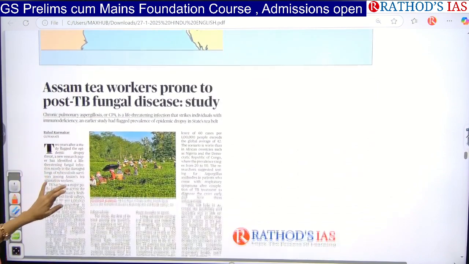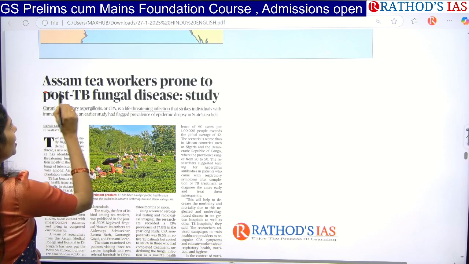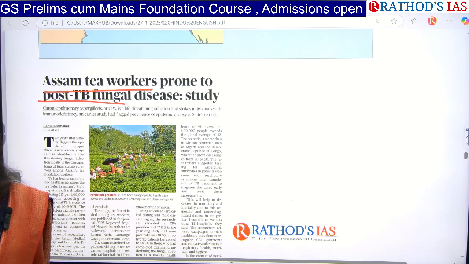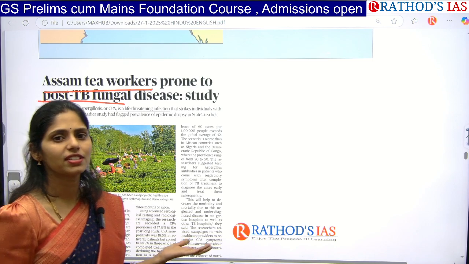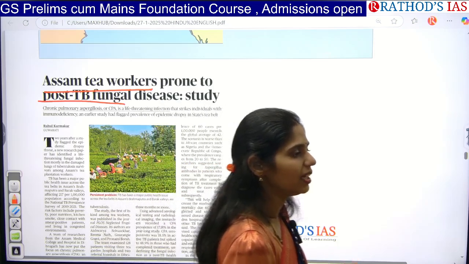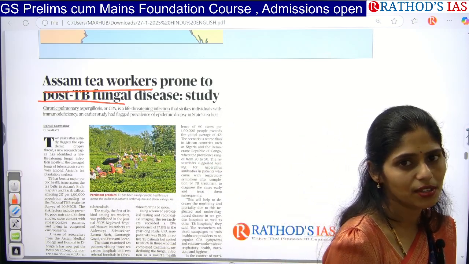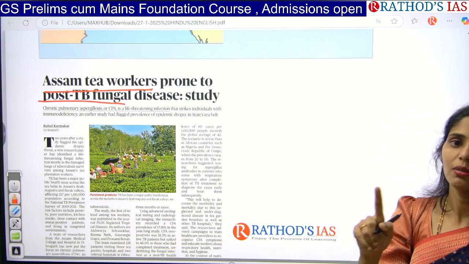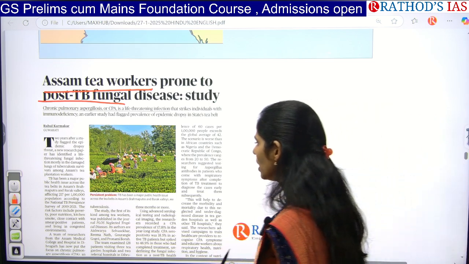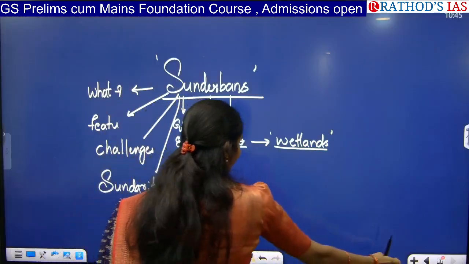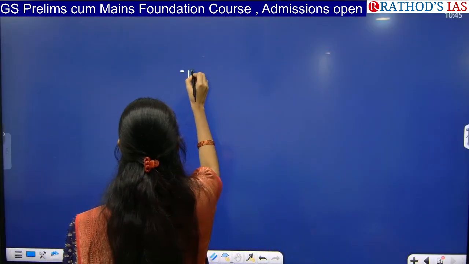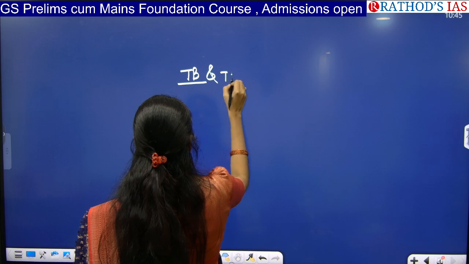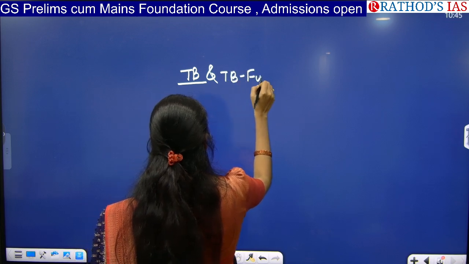Now let us see the next article: Assam tea workers prone to post-TB fungal disease, says study. TB itself is a disease, and after recovering from TB, these workers are getting infected by fungus. That is TB fungal disease. So now let us see this article. This is about tuberculosis and TB fungal disease.